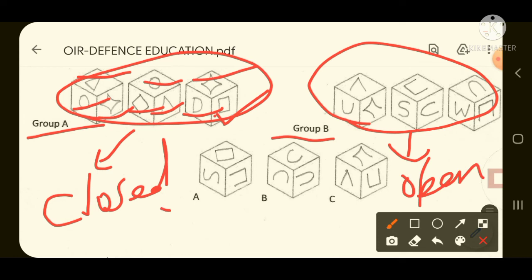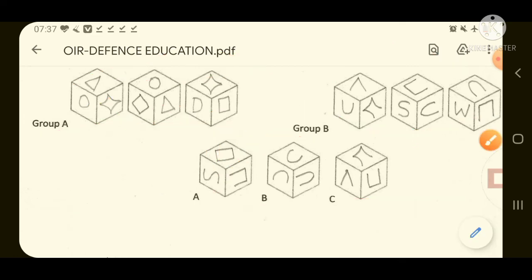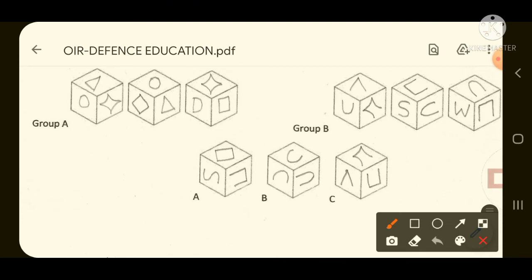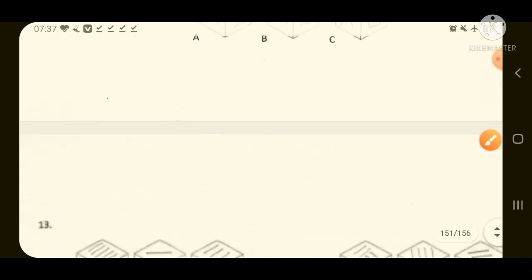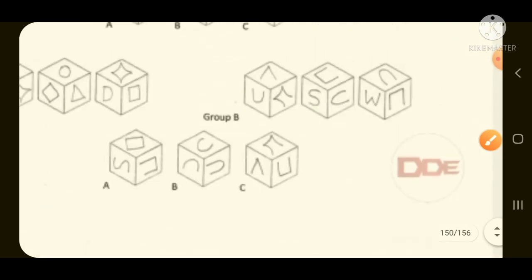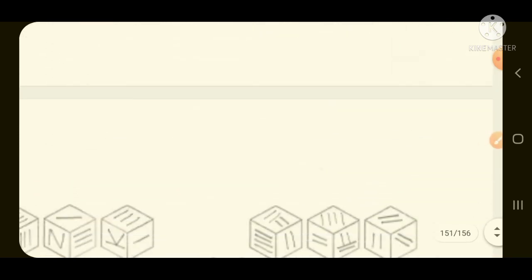So if you look at the options, find which option has at least one face as a closed figure. If you look at option A, look at this face of option A. We have got one closed figure here. So this will be our required answer because option A is matching with group A kind of thing, because both are closed figures. Moving over to question number 13.